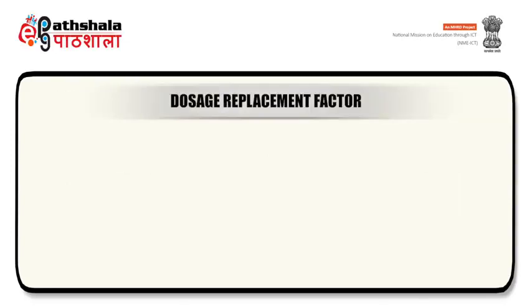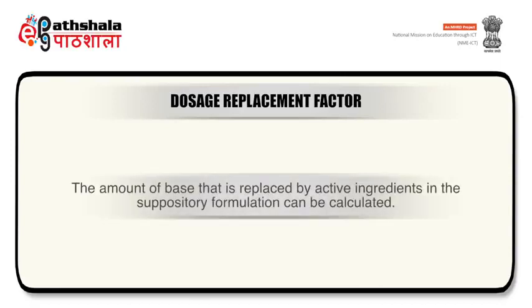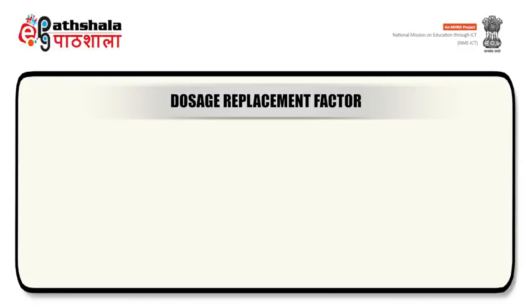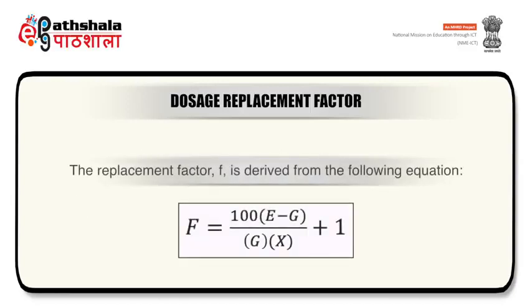The next major concern for suppositories is the dosage replacement factor. The amount of base that is replaced by active ingredients in a suppository formulation can be calculated. The replacement factor F is derived from the equation shown on the screen, where E is the weight of pure base suppositories and G is the weight of suppositories with X% active ingredients.